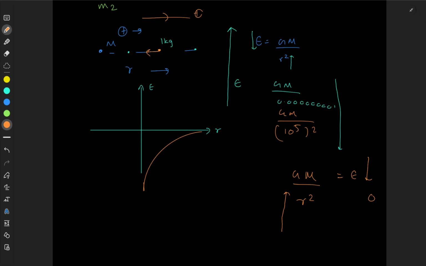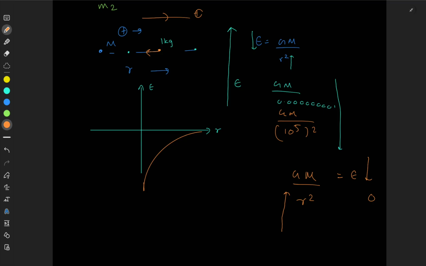Okay? So remember, this direction has to be considered. You get negative values for E because gravitational force is always attractive, and I considered to the right to be positive. It could change. If you consider the right to be positive, you get this negative value for E. But if you consider right to be negative, you get the positive value, right? So these are just conventions. You should always mention what you've decided before. I'm saying to the right is positive, so don't get confused with these things, right?